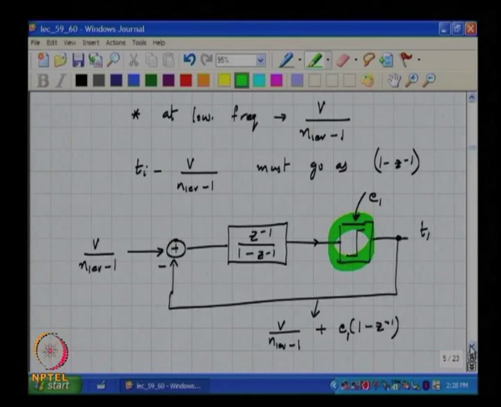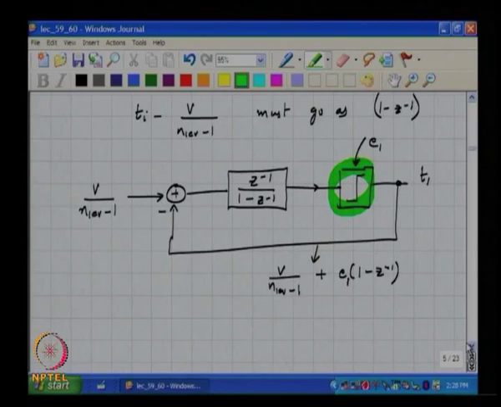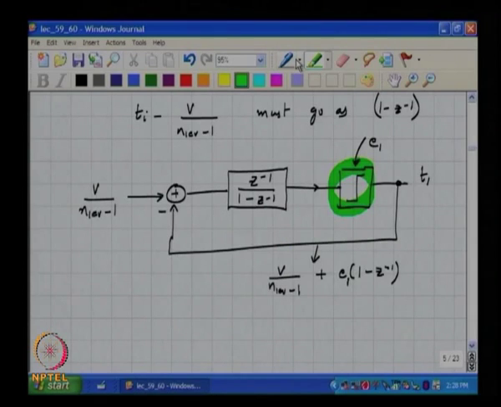Now, what should I do to get T2, and T3 and T4 and T5? So, the suggestion is that in our example, if we have 4 levels, you will have 3 unit elements.